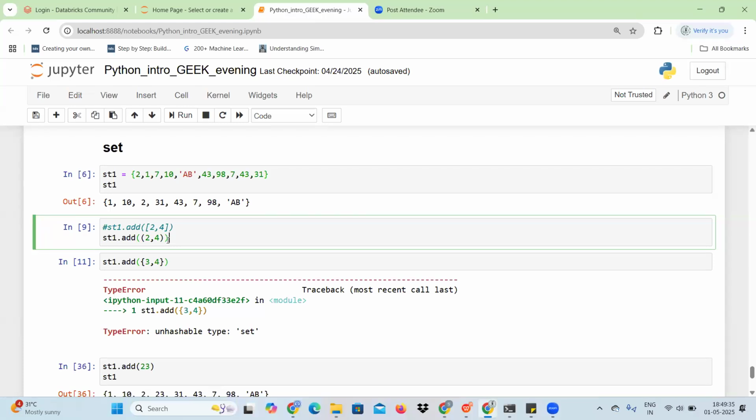Okay, that's why we can take it. Unhashable types are the mutable ones.